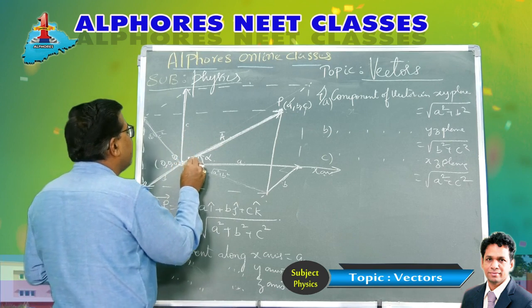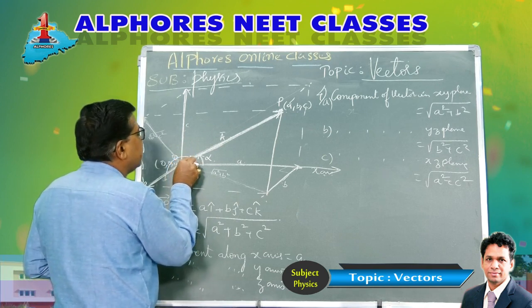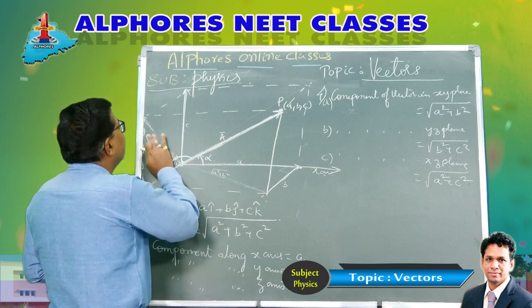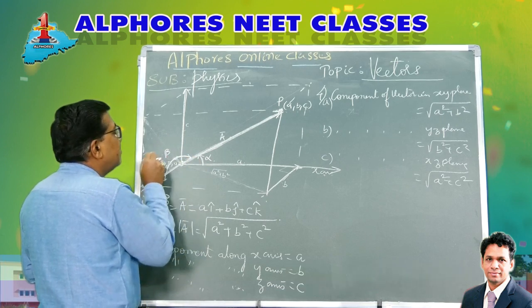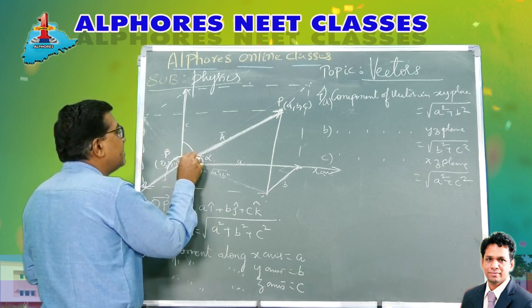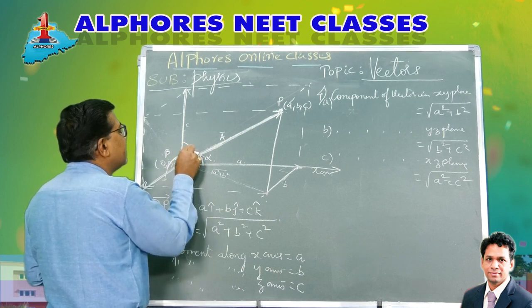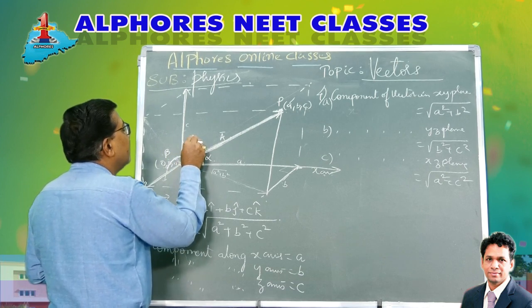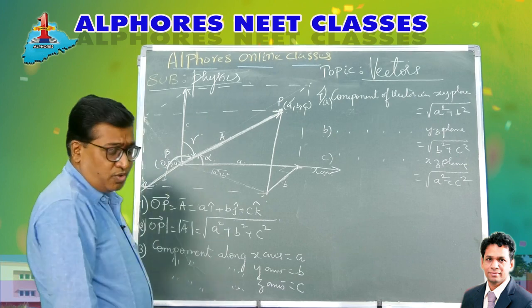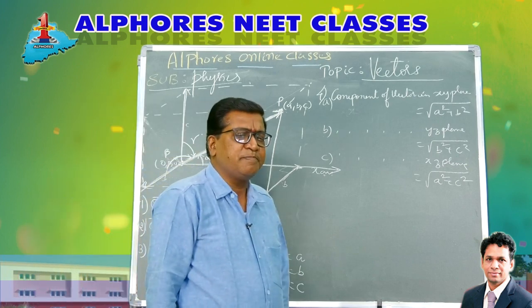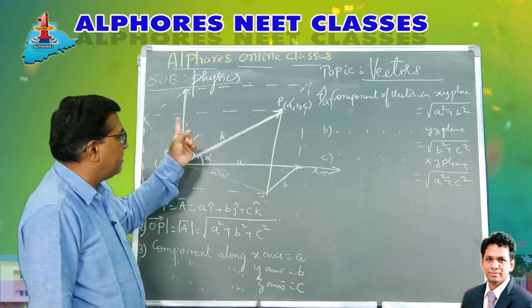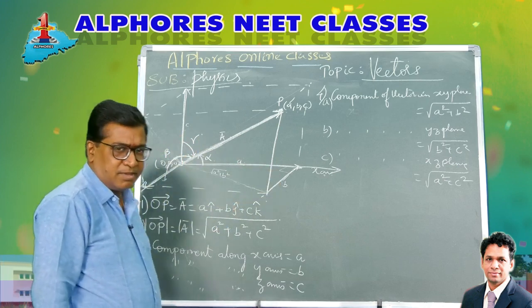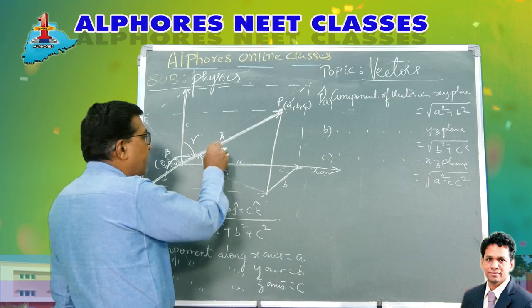Similarly, the angle made by the vector with the positive y-axis, this total angle, is taken as beta. And the angle made by the vector with the z-axis is taken as gamma. So the vector makes respective angles with the XYZ axes. Angle with x-axis is alpha, angle with y-axis is beta, angle with z-axis is gamma. Then how do you find alpha, beta and gamma?